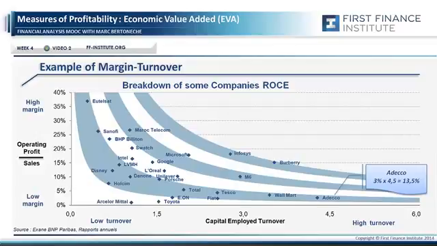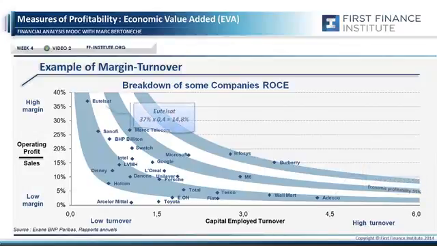ROCE, 13.5%. On the other side, look at Eutelsat. 37% margin, wow, but 0.4 of capital employed turnover, very capital intensive business, huge investment. So 37 multiplied by 0.4 is 14.8. You see how you can get the same ROCE, but with a very different mix, a very different business model.